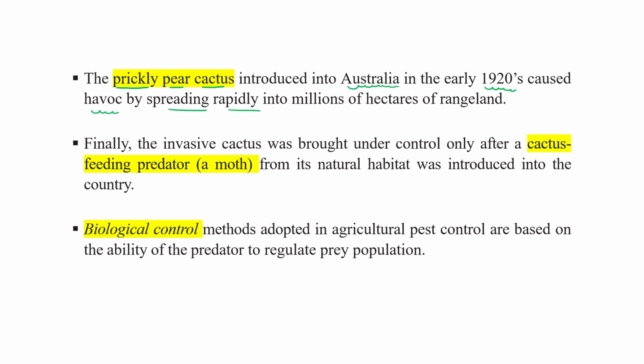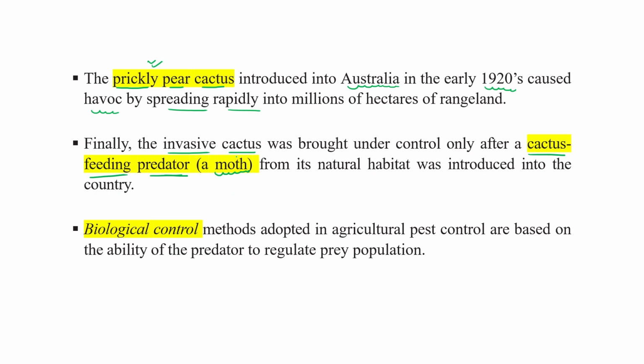So if there is no predator, it continuously grows and creates havoc. The invasive cactus was brought under control only after a cactus-feeding predator from its natural habitat was introduced in the same country. There is a moth which acts as a predator for the prickly pear cactus.